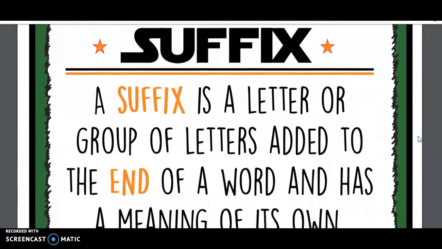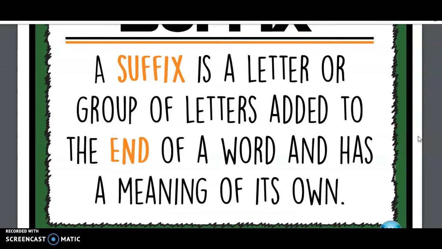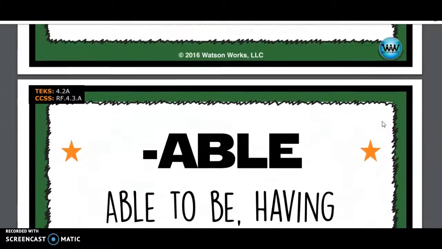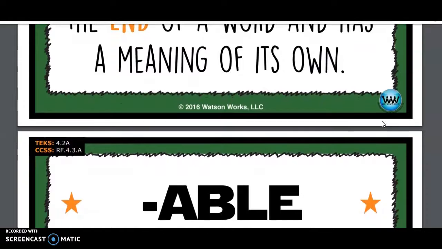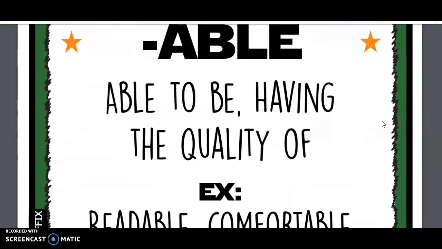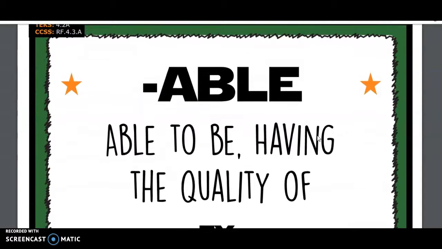Suffix. A suffix is a letter or group of letters added to the end of a word and has its own meaning. The first, I'm going to quiz you, see if you know this. The first suffix is able. Do you remember what able means? Able means able to be, having the quality of.